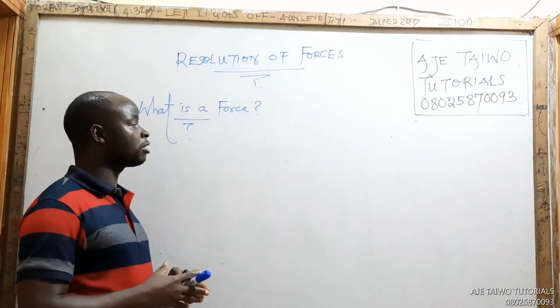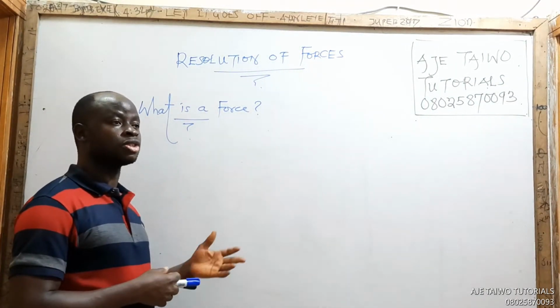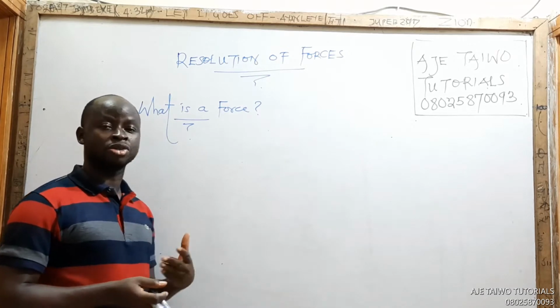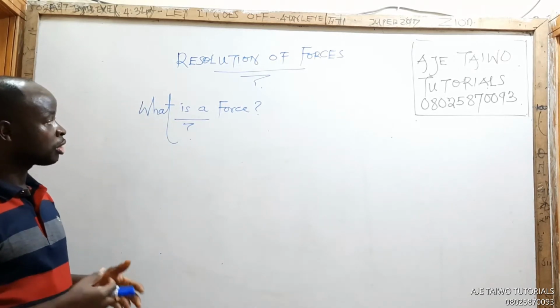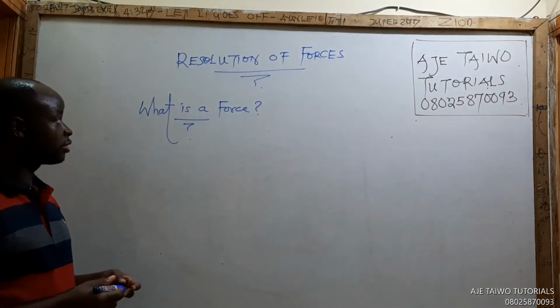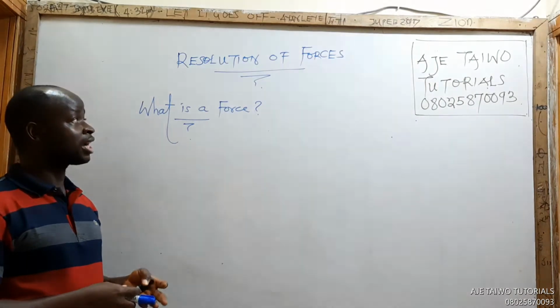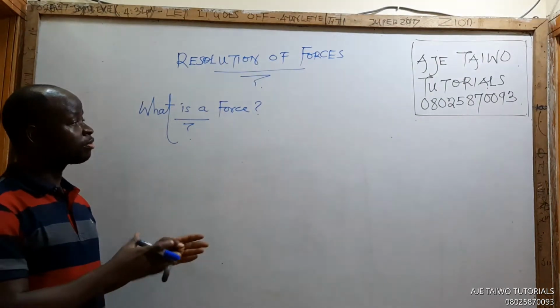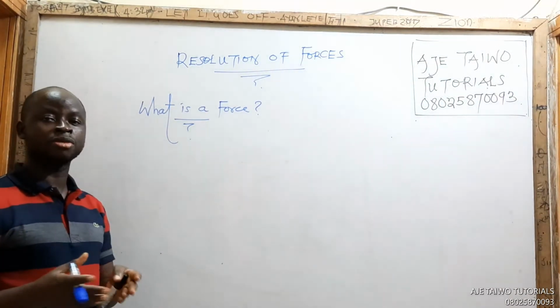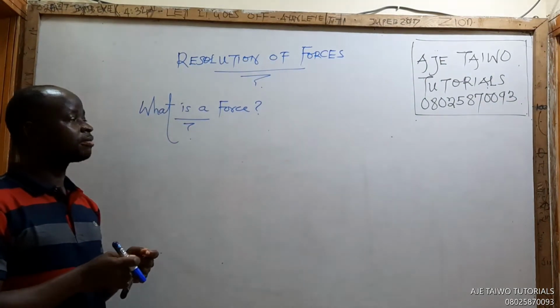Whatever can make your body's position change is a force. A body can have two positions: a position of rest or a position of motion. Which means a body can have two states: a state of rest or a state of uniform motion. So we define a force as anything.